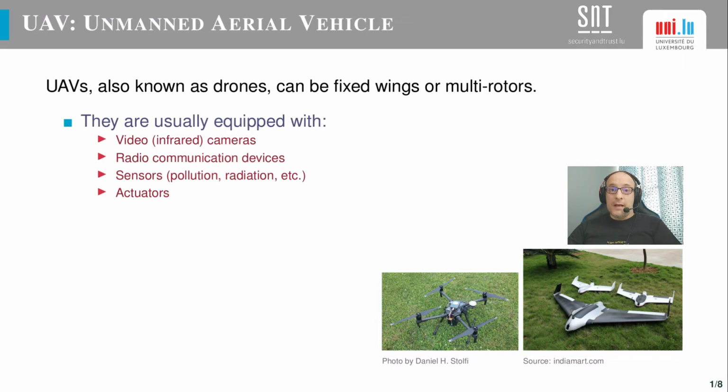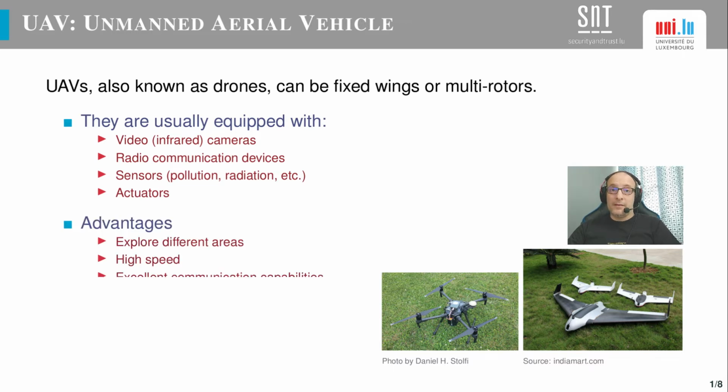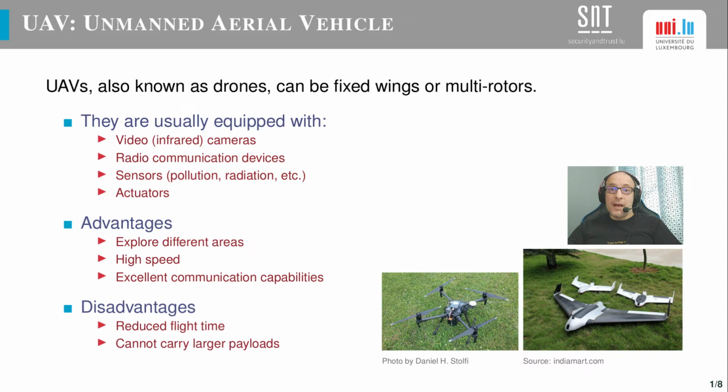These flying devices are usually equipped with video cameras, radio, and a variety of sensors and actuators. UAV main advantages are the ability of exploring different areas, flying at a relatively high speed. These eyes in the sky also present an excellent communication range, as usually there is a clear line of sight between devices. On the other hand, the flying time is short, although it is longer in fixed-wing drones.